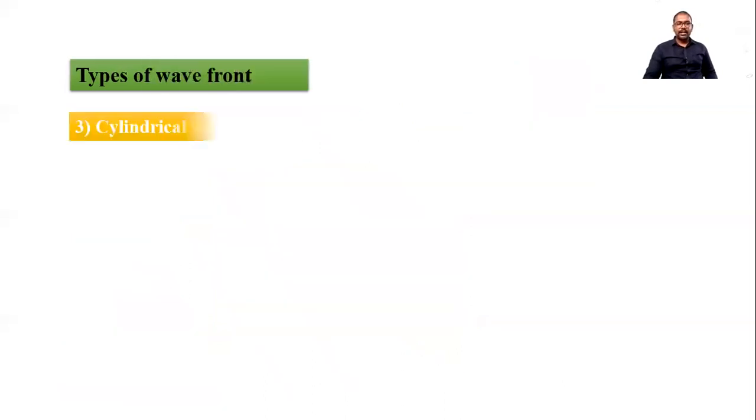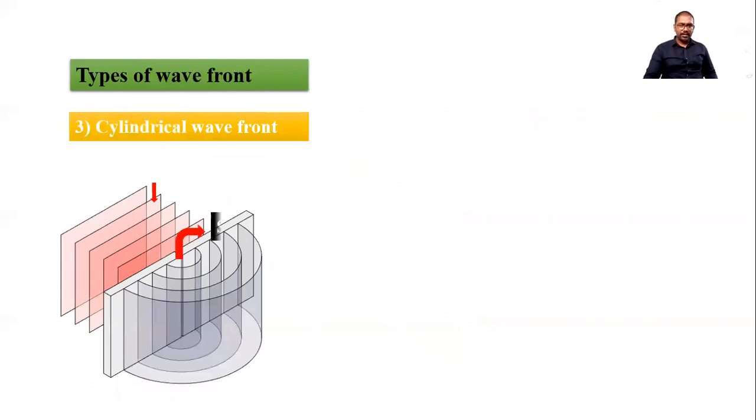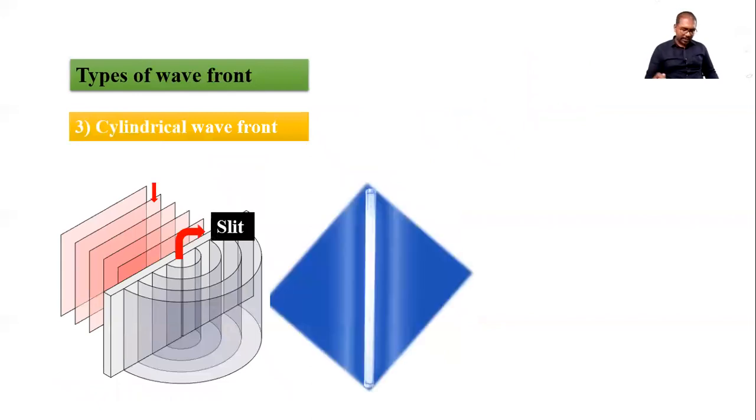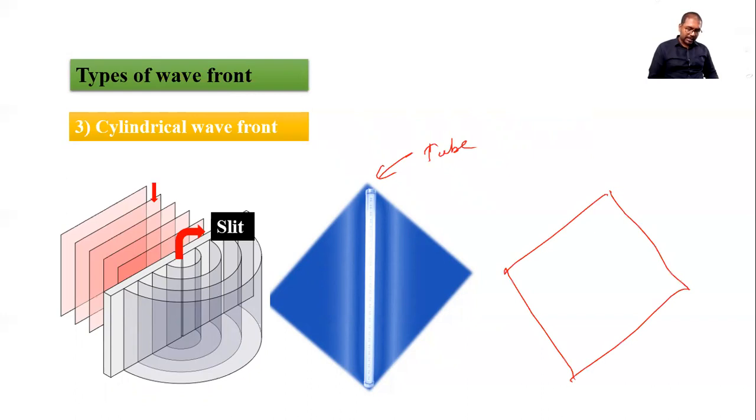Now the next and third type of wavefront is cylindrical. You can see here slit type of sources. Basically, slit means you can see a tube light, or you can see the same picture here. This is again a cardboard and it has this type of gap, this type of cutting. This is a gap. This is called a slit. So a slit type of source produces a cylindrical wave.